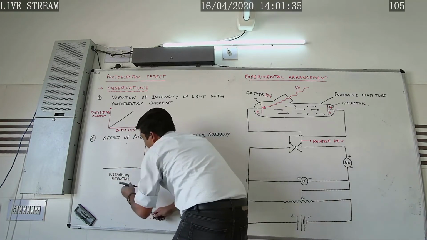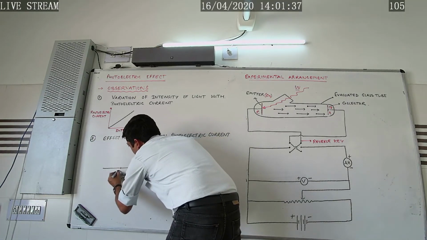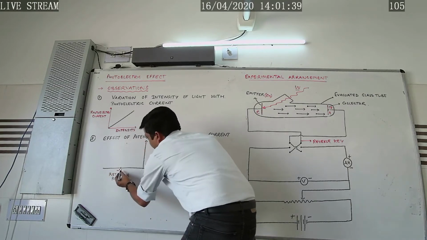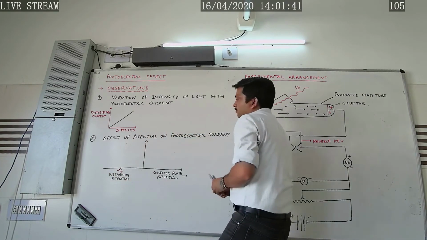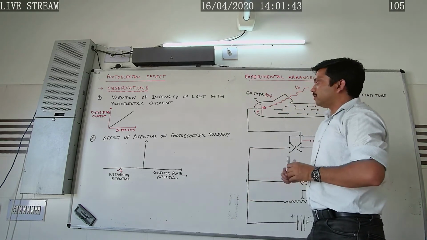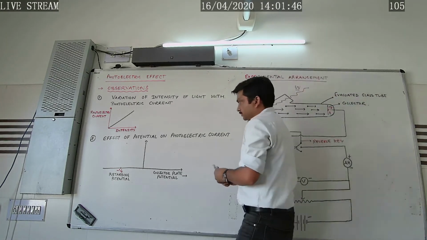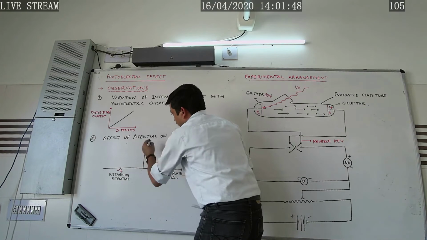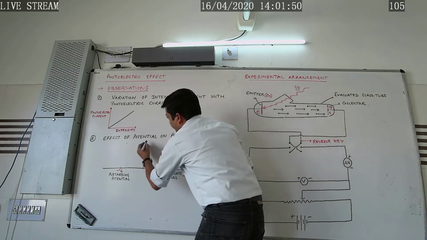So here what could happen? Let us consider this is our retarding potential. I have denoted it as V0. What would be the effect of potential on the electric current? Suppose here along this direction we have taken the photoelectric current.